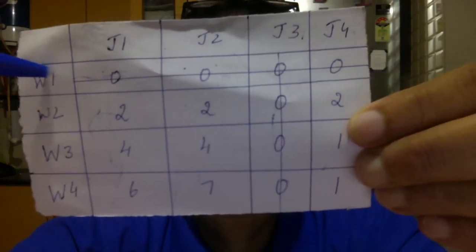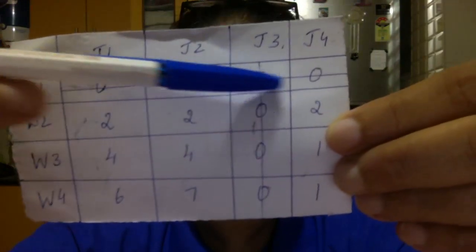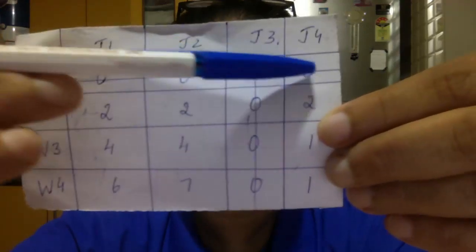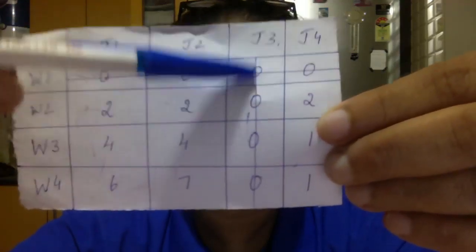Okay, understood? Now we have 3 kinds of numbers in this matrix. Whenever a line covers a number, we call it a covered number. You see, these zeros are all covered, because the line goes on this and the line goes on this.